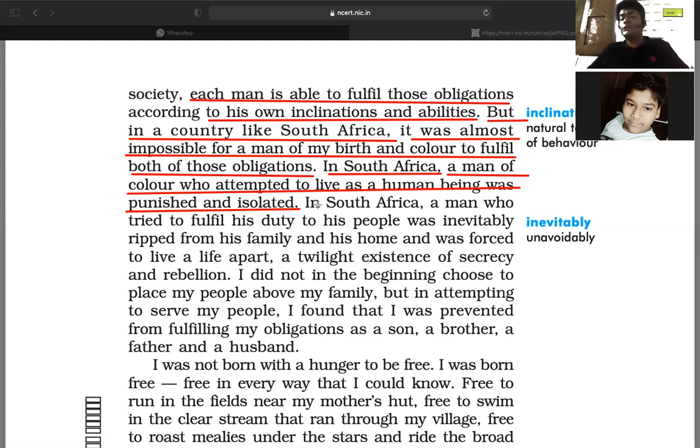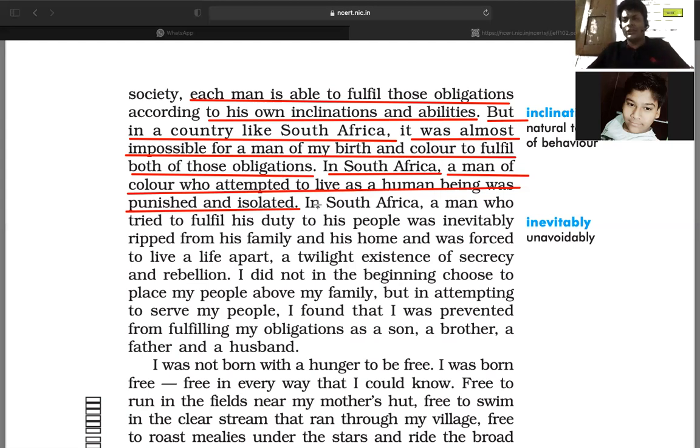So punishment indicates he would not get the kind of liberty that is given to the white people.